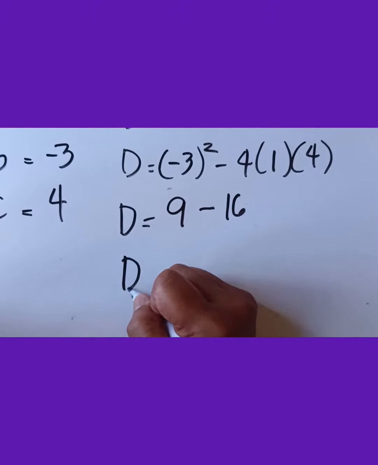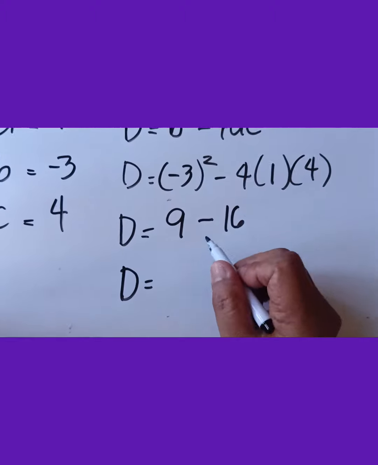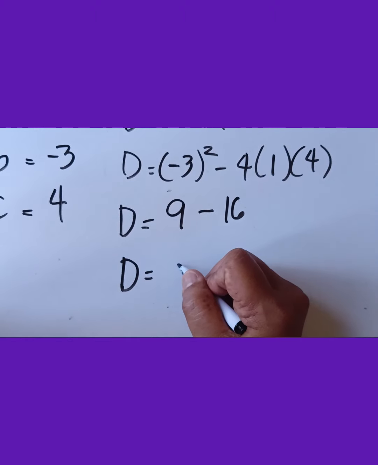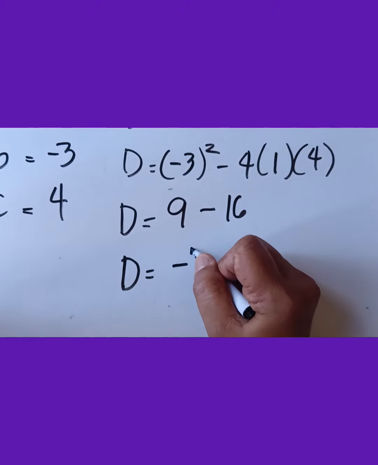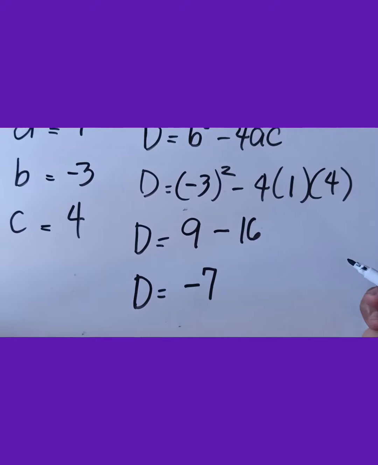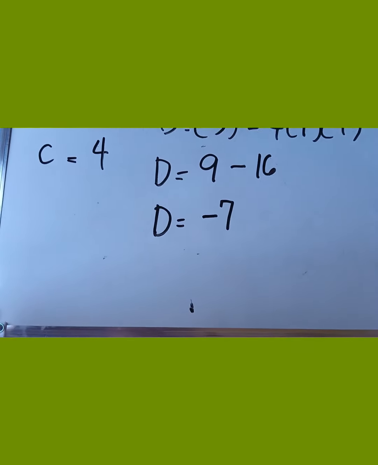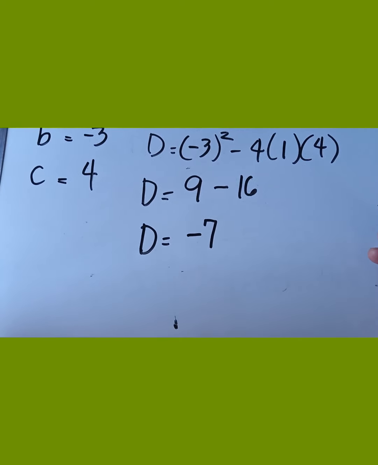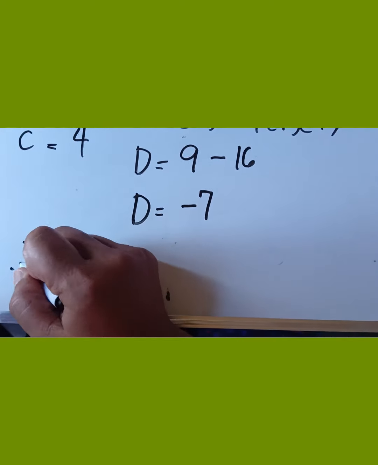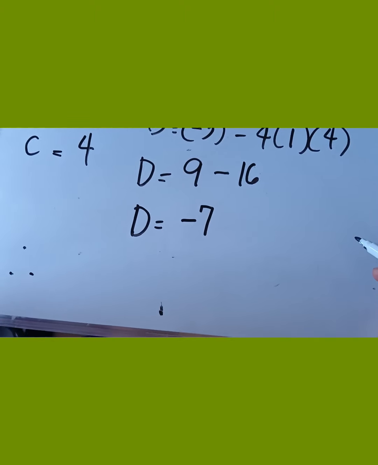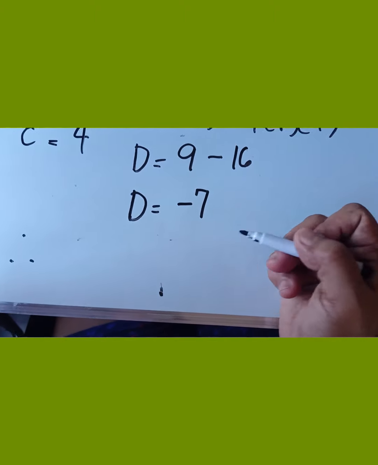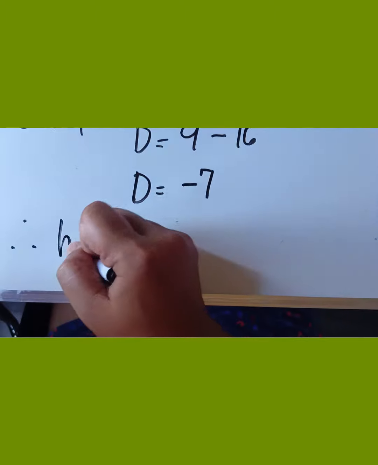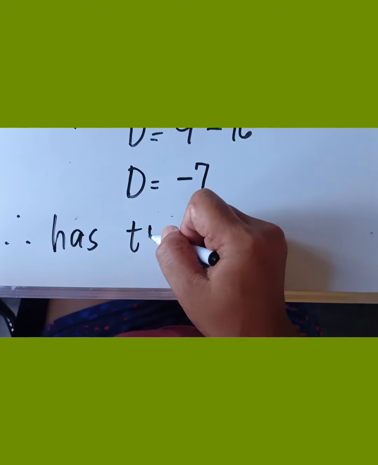So we have D, which is 9 minus 16, is equal to negative 7. Since our b squared minus 4ac is less than 0, therefore the discriminant that we obtain, which is negative 7, means two imaginary solutions.